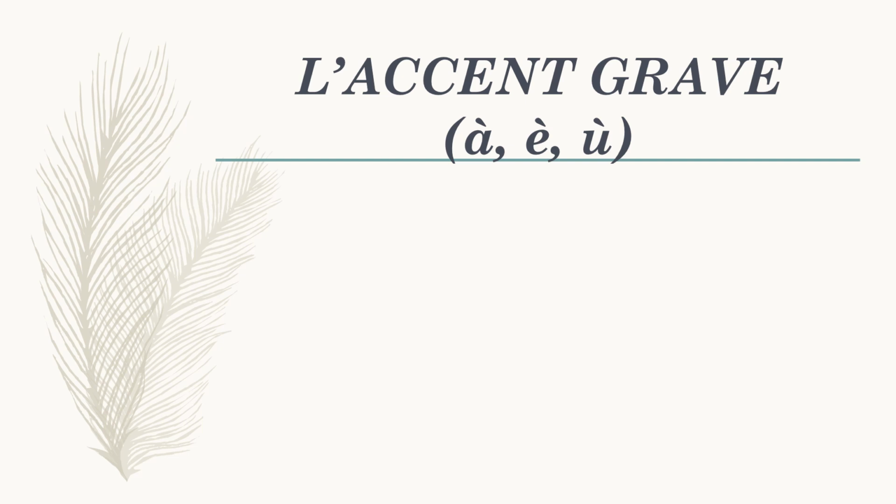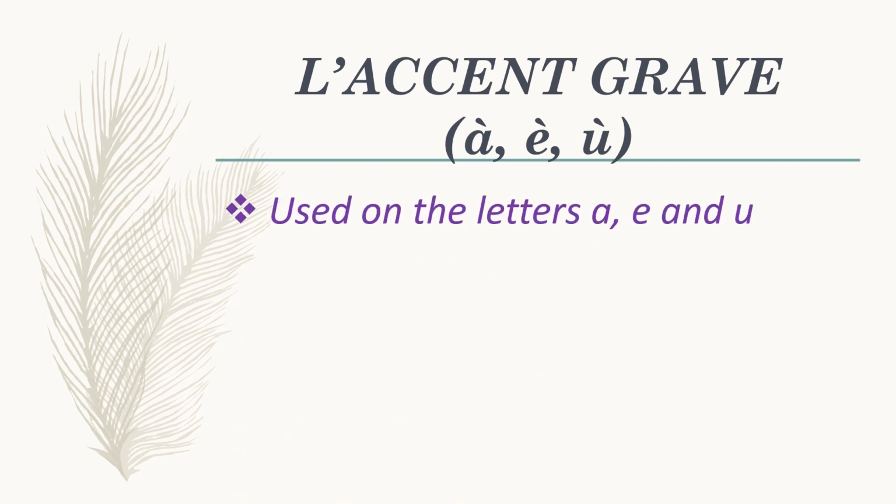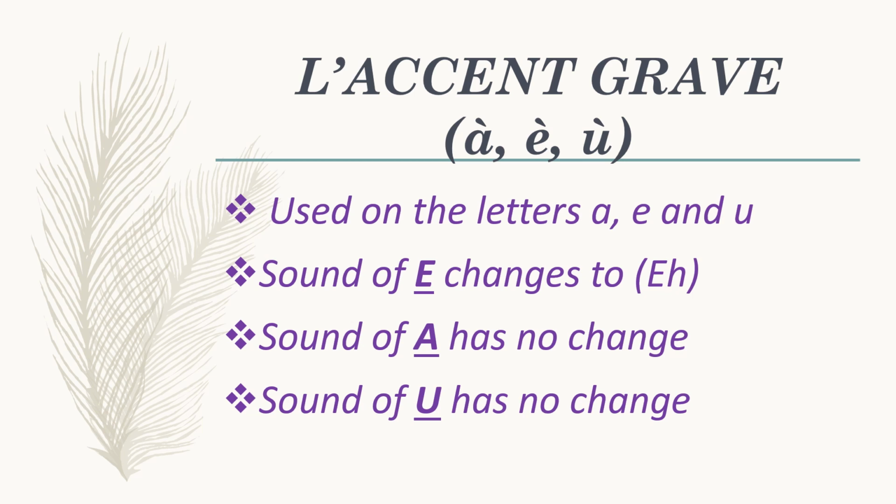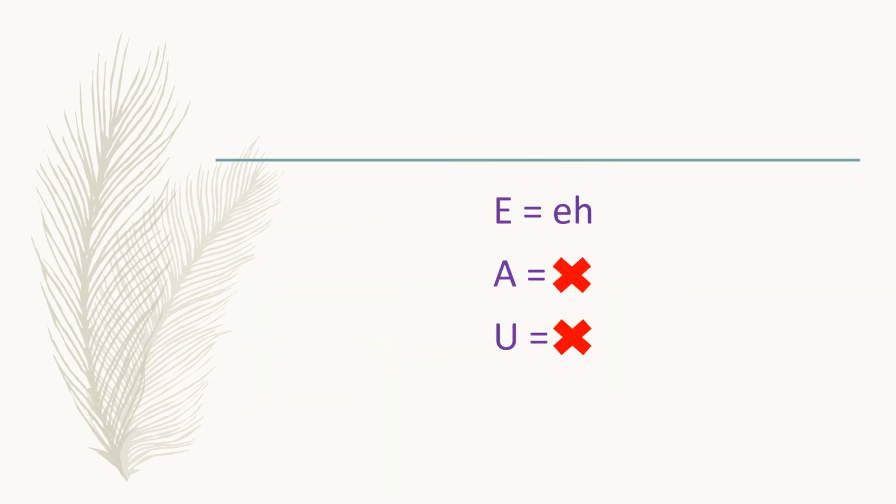The second accent is l'accent grave. This accent is used on the letters A, E, and U. When we place this accent, the sound of E changes to A. On the letters A and U, accent grave has nothing to do with the pronunciation. So A remains A, U remains U. One more time: E changes to A, A has no change, and U has no change. Let's understand this accent better with some examples.